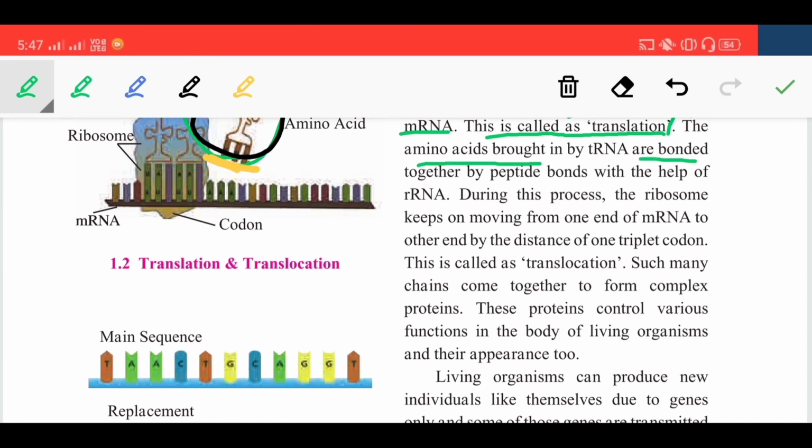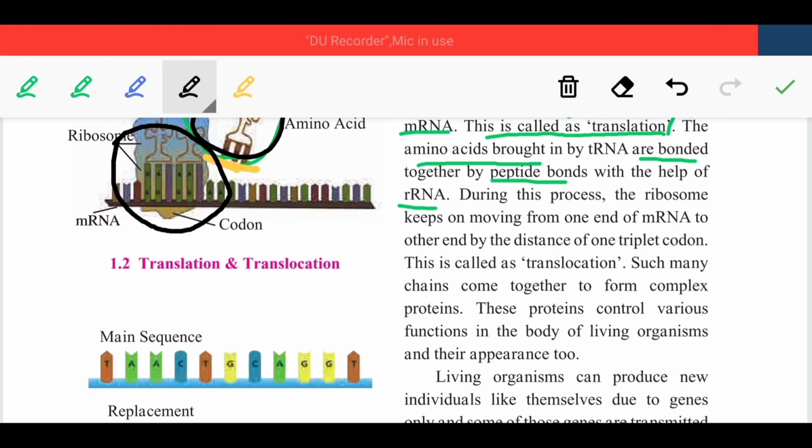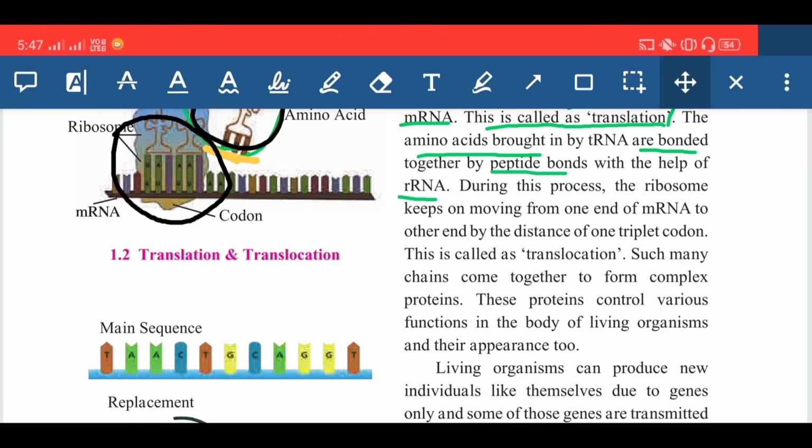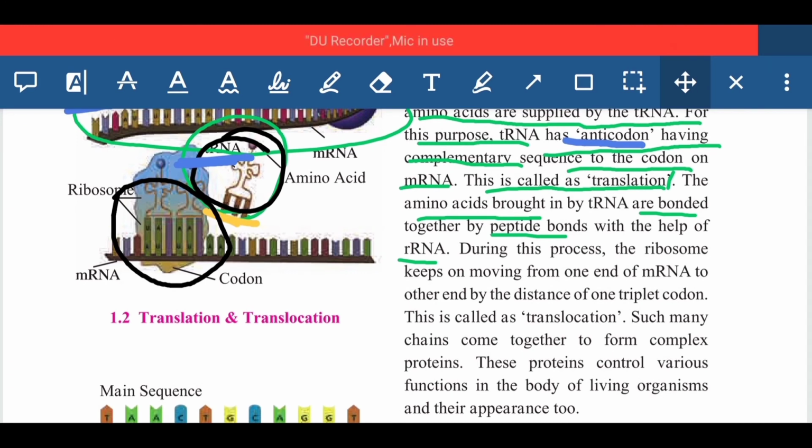This happens with the help of the rRNA. Here the role of ribosomal RNA comes in the picture, as it is responsible for this process.